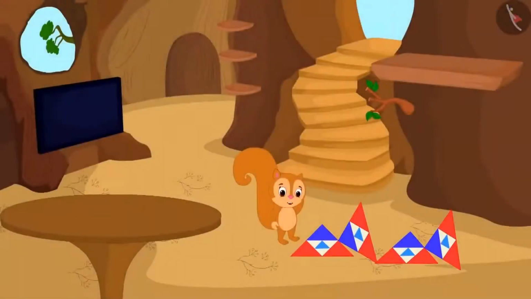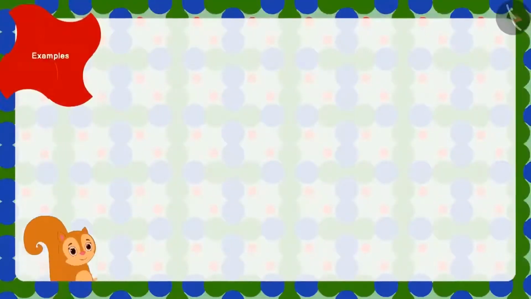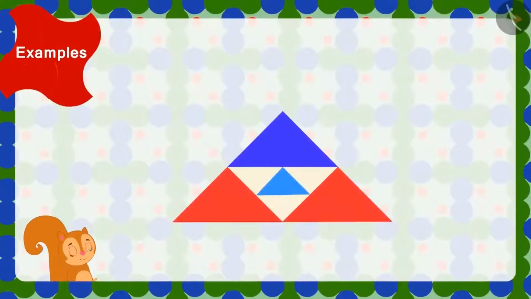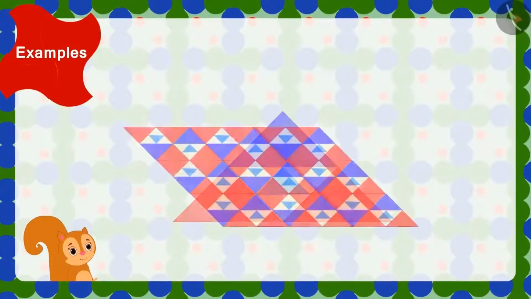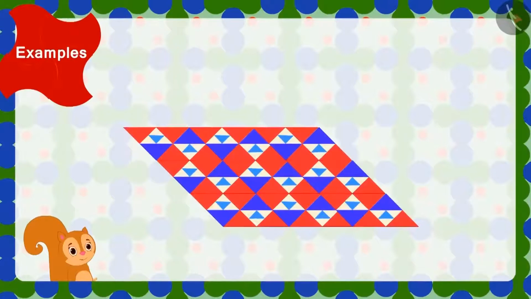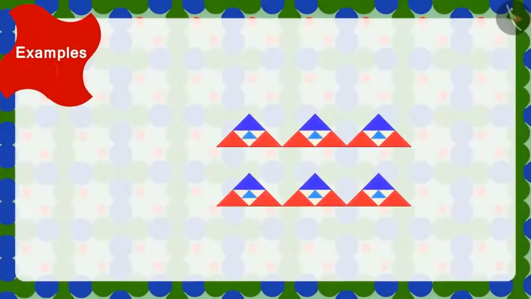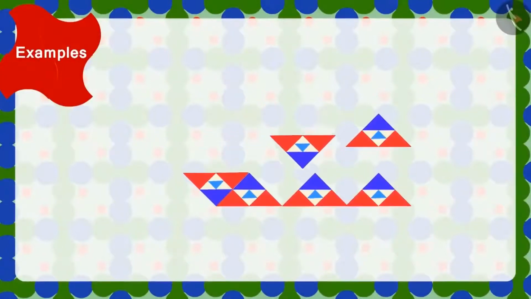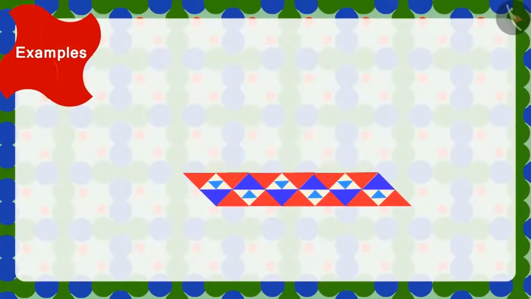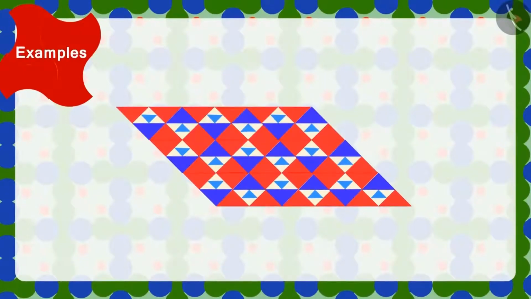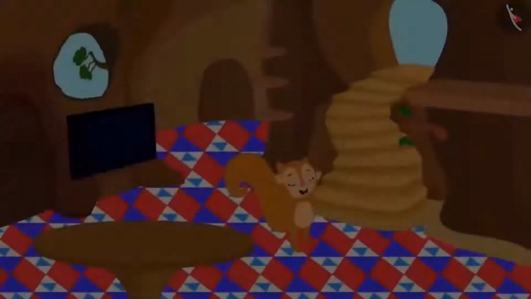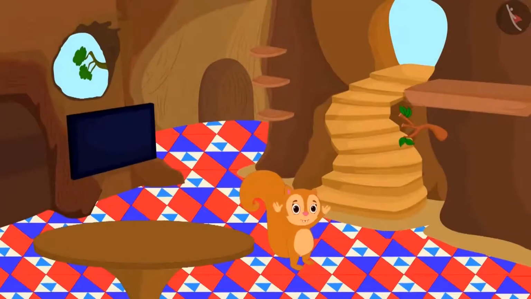But Chanda is unable to make this design. Children, can you help Chanda make the design by making use of the tiles with this shape? Yes, we can make this design by turning and joining the tiles in this manner. Chanda is very happy to see the design of her new floor.